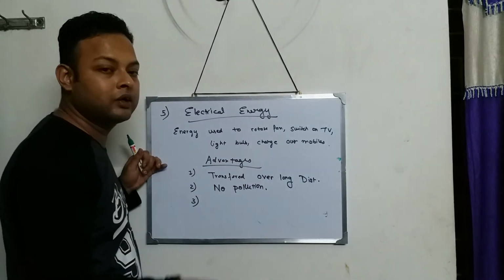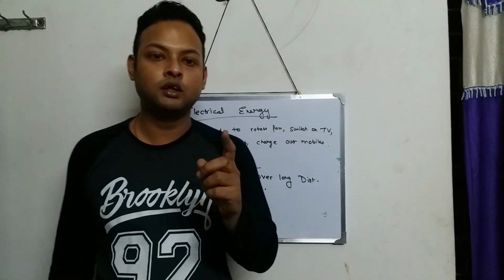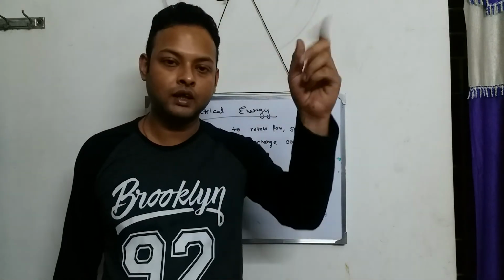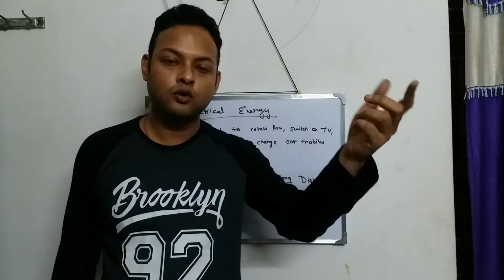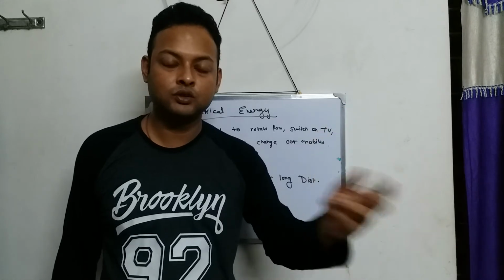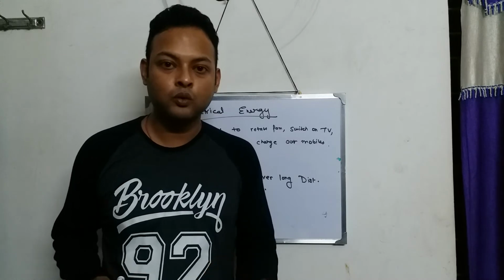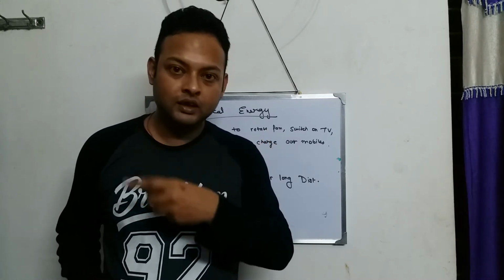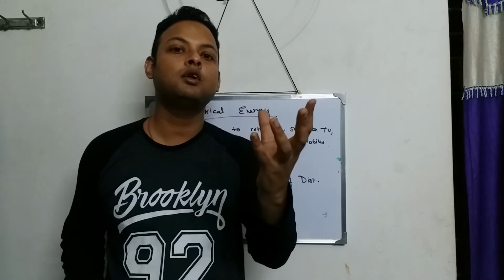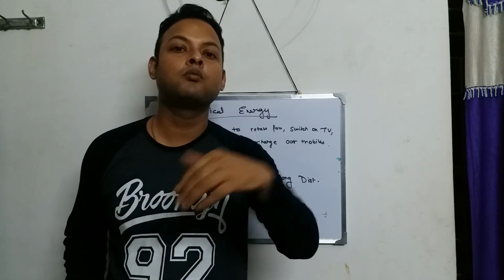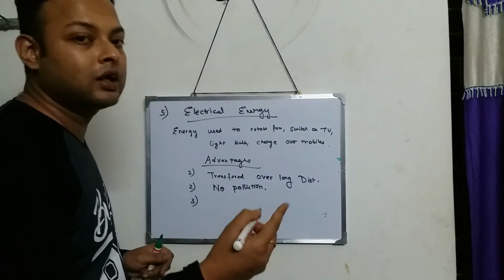And thirdly, electrical energy can be converted into other forms of energy quite easily. Like when we use electrical energy we turn on the light. All the electrical energy that goes in the tube light converts into light energy. In the geyser, the water gets heated up. The electrical energy that goes inside the geyser heats up the water, so electrical energy converts into heat energy. So electrical energy can be easily converted to other forms of energy.